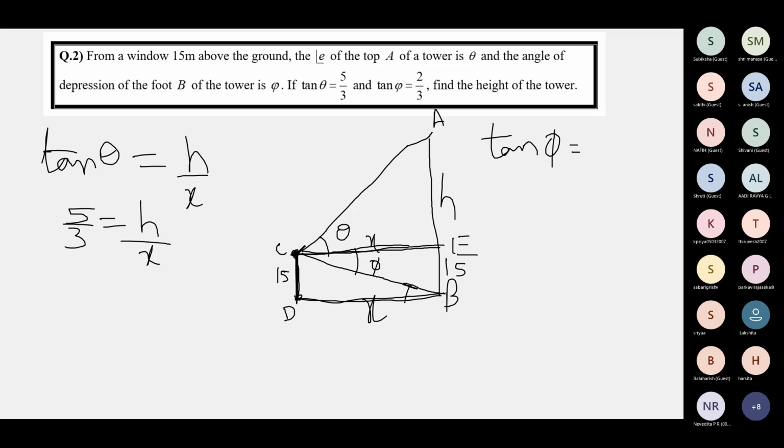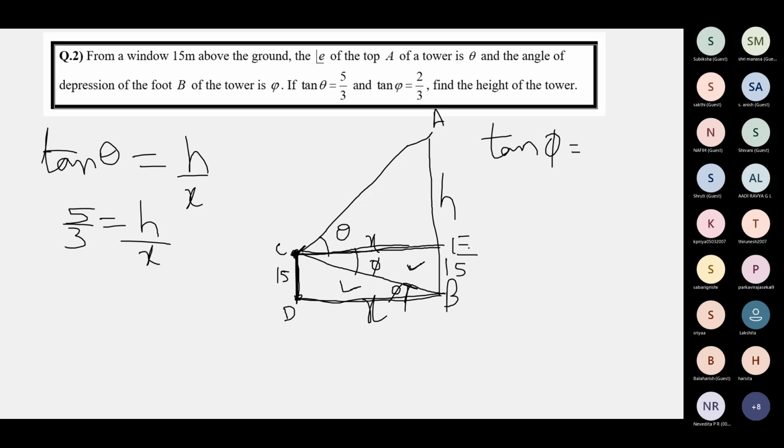You can also mark phi here and take up the other triangle. Both are fine. Or because there's already a triangle here, I'm just taking this triangle itself. Or you can bring down phi here and take this triangle.